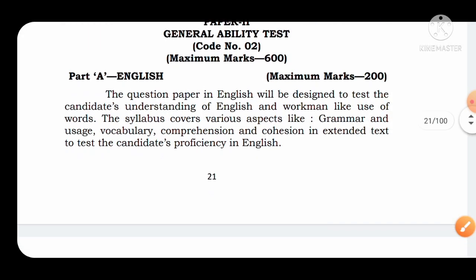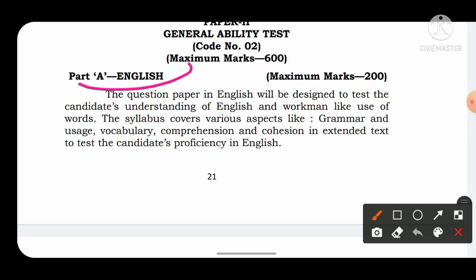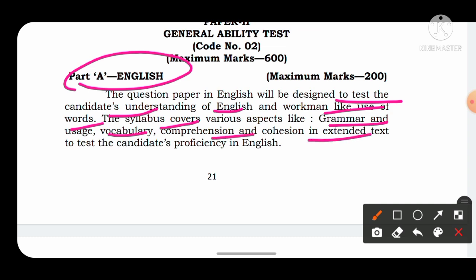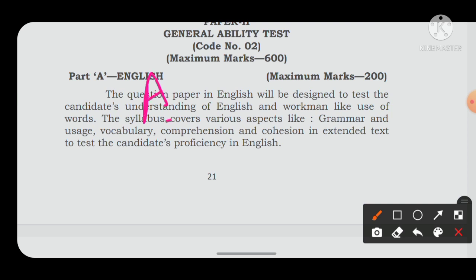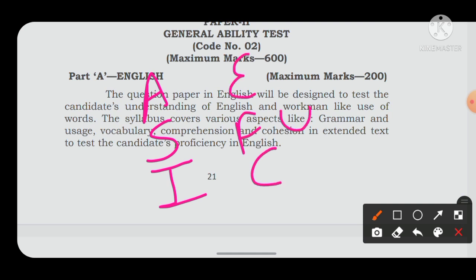In GAT, the first one is English. In English, the questions are designed to test the candidate's understanding of English, like the use of words. The syllabus covers grammar, vocabulary usage, comprehension, cohesion, and extends to testing the candidate's proficiency in English. Here antonyms, synonyms, and then idioms have also started to come. Then error spotting and fill-ups will come, and if possible comprehension will also come.